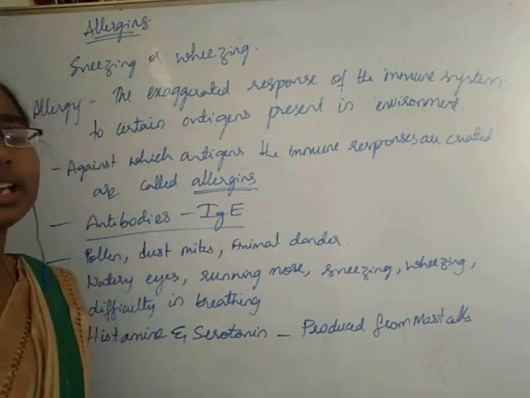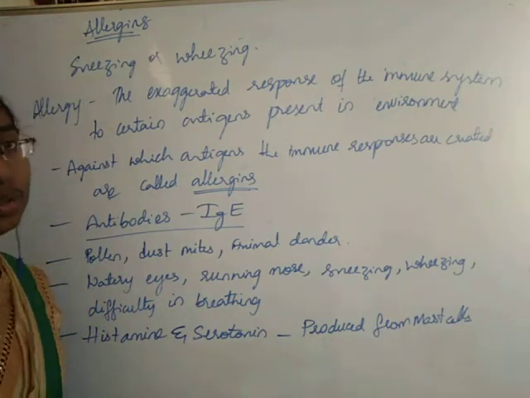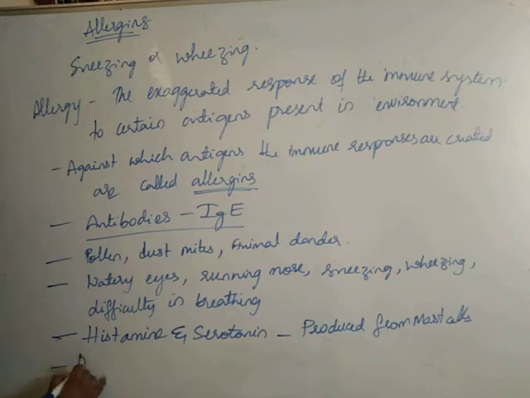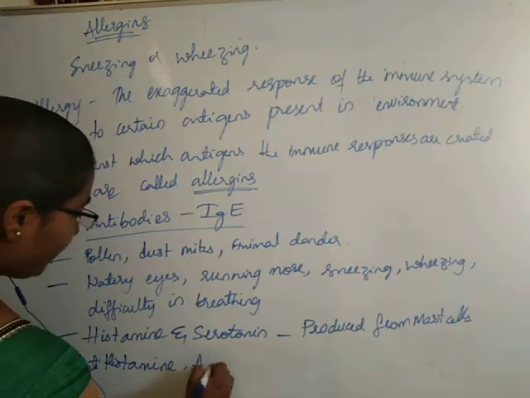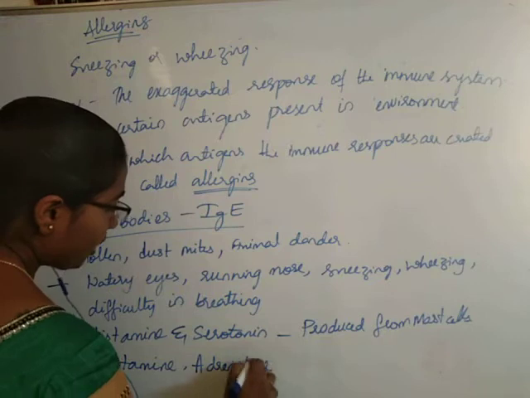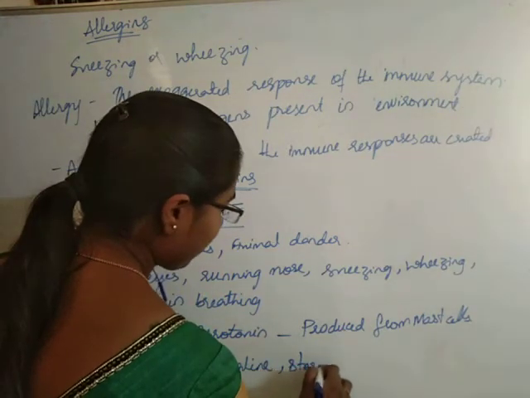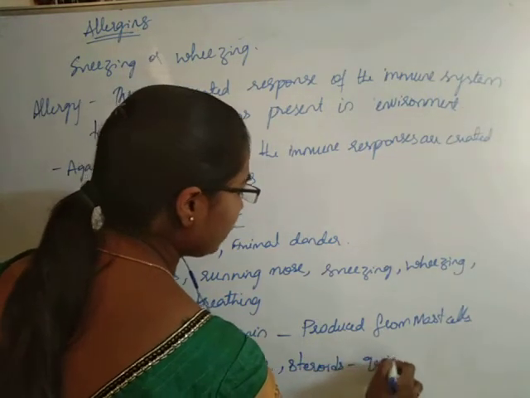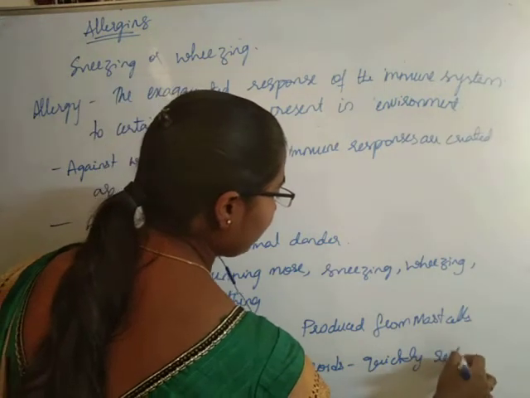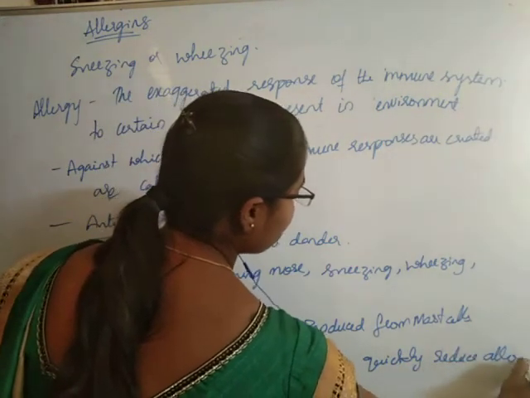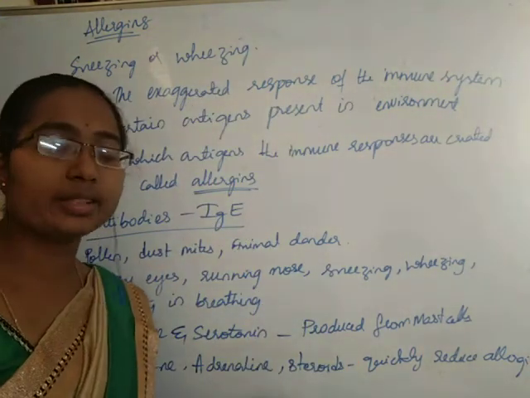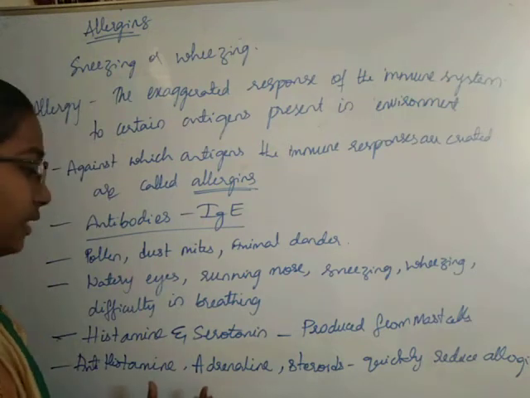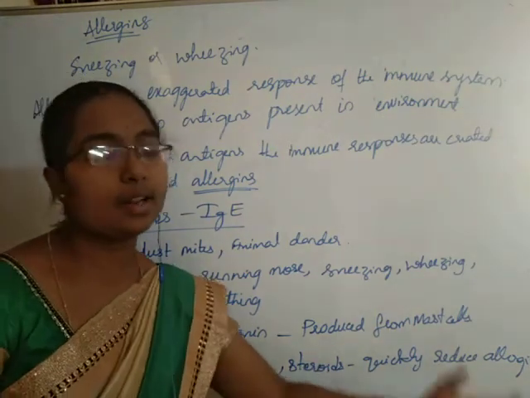And these allergies can be quickly reduced by taking antihistamine and adrenaline and some steroids. Taking one of these things will quickly reduce allergies.